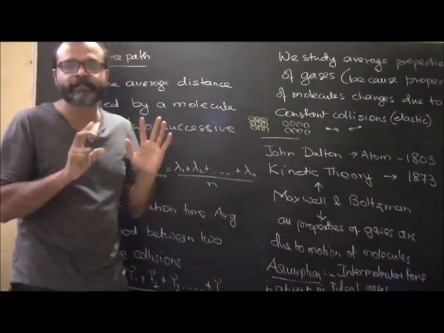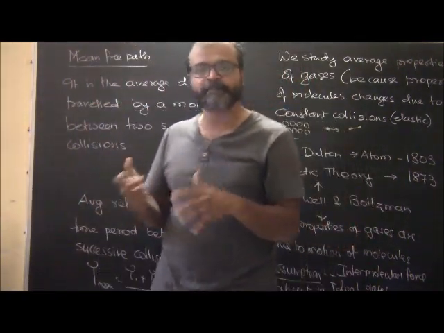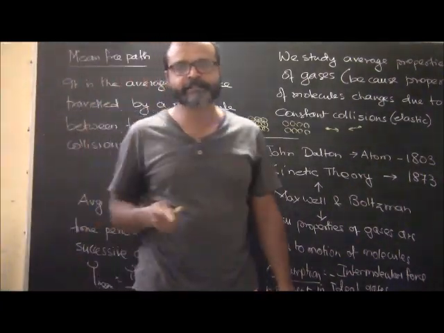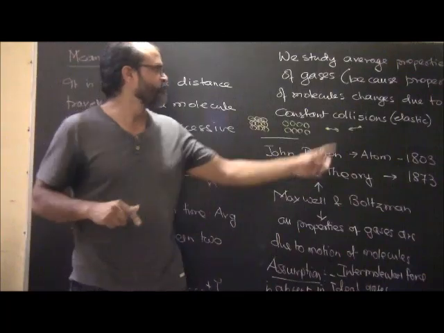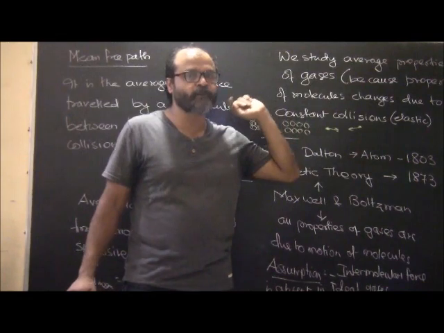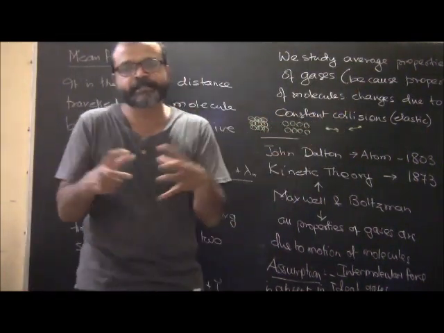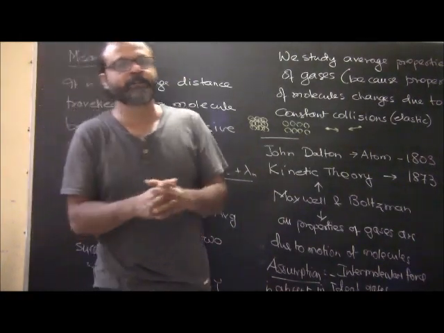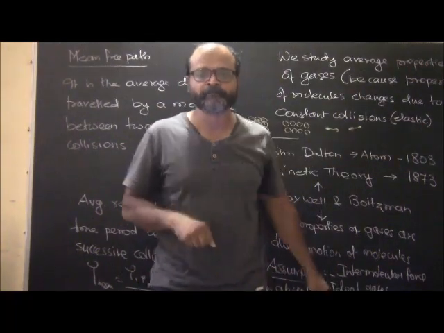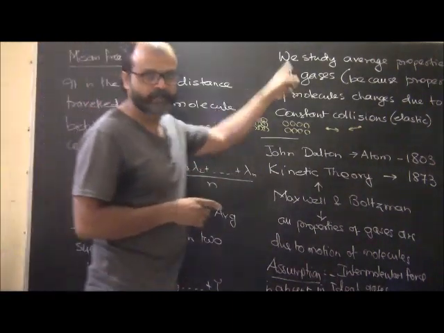So it is not possible for us to continuously and randomly pick up these molecules and understand their behaviors and patterns in terms of various aspects which can be measured. So we study average properties. In the case of gases, we will always study the average properties, because properties of molecules change due to constant collisions amongst molecules, and these collisions are elastic. Okay, we have understood this.